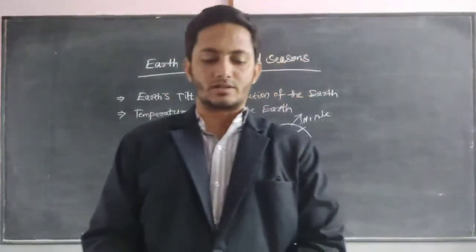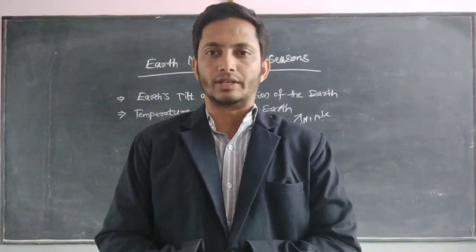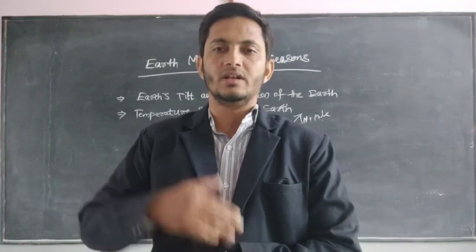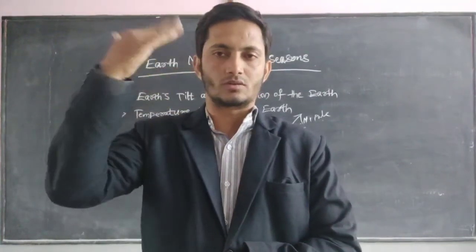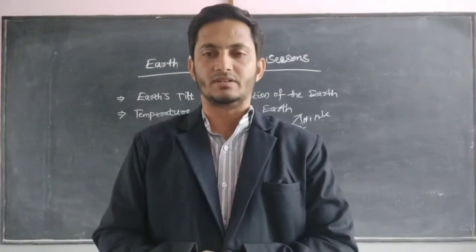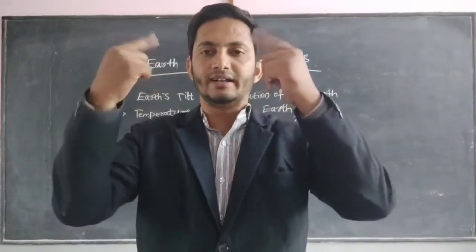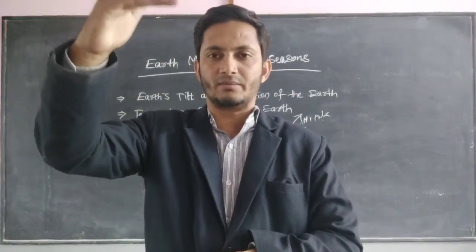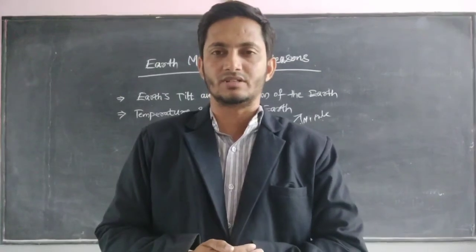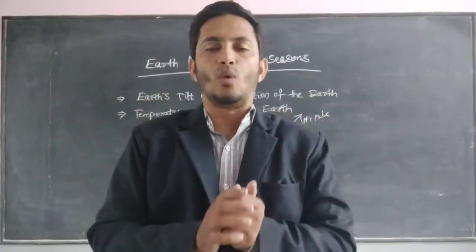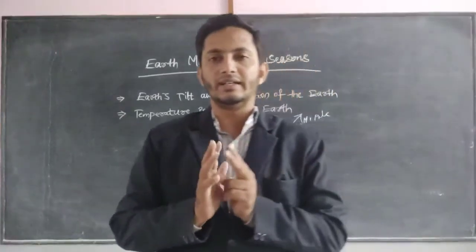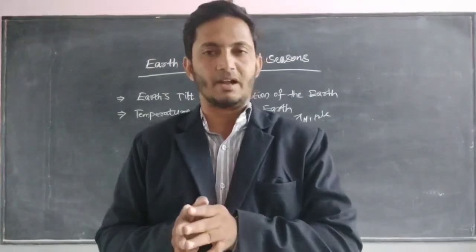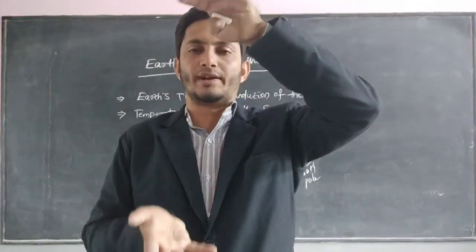So, dear 8th class students, on temperature belts on the earth: the sun rays fall directly on the equatorial regions, and as the heat passes towards the North or South Pole, it constantly decreases. Suppose from the north side the temperature belts come to the equatorial regions; the heat we find in the equatorial regions decreases in a constant manner as the temperature belts move towards the North Pole and South Pole.